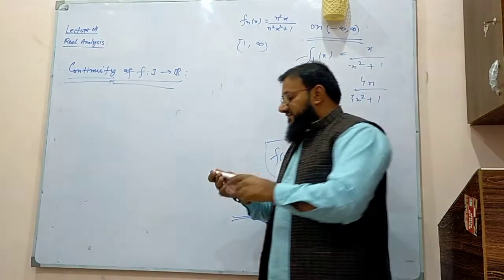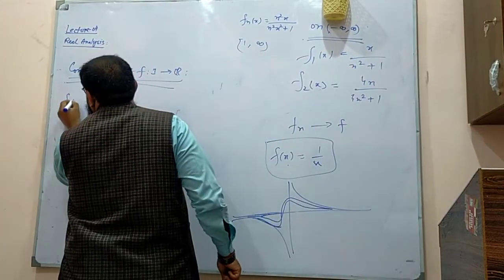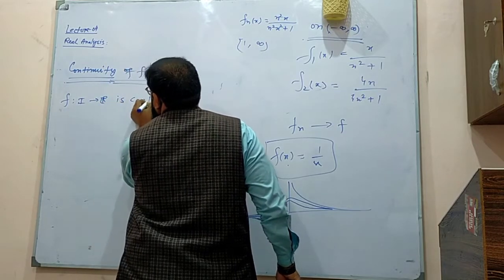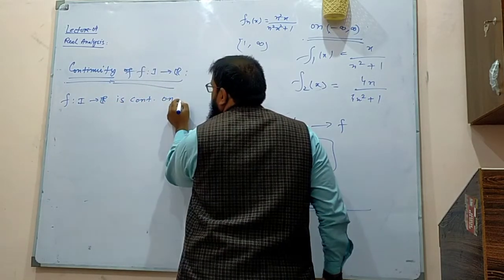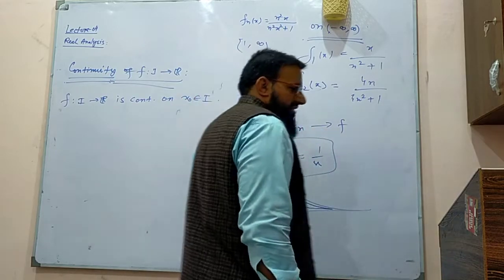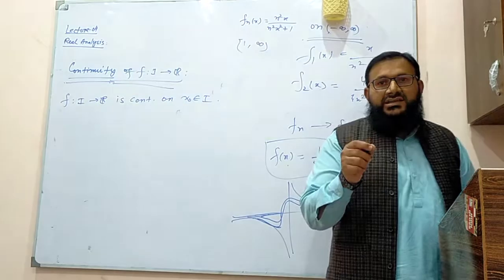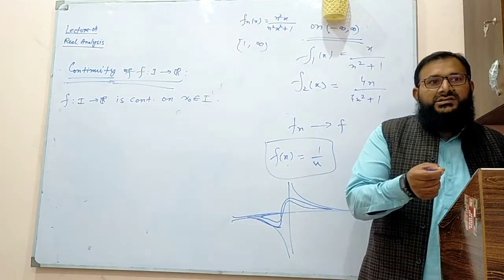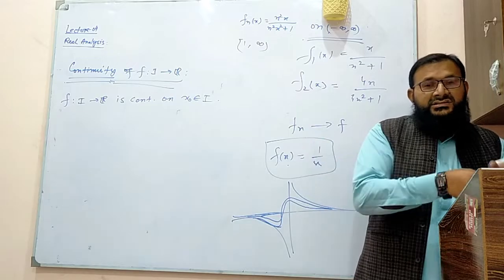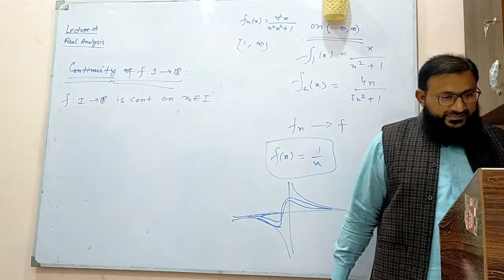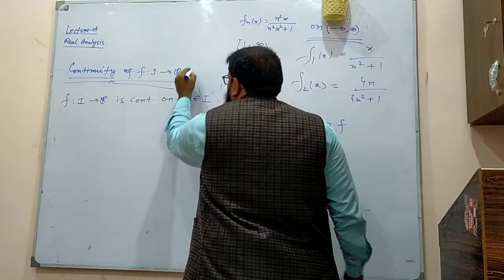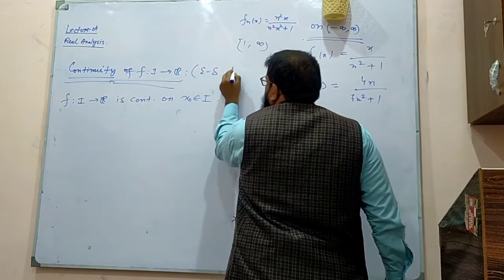So we say that f from I to R is continuous on, let's say, some x naught in your interval, because we are defining the continuity at a point. Then we say that, okay, if a function is continuous at all the points in the interval, then the function is continuous on that whole interval. Okay, how to define this using what we call the epsilon delta definition.